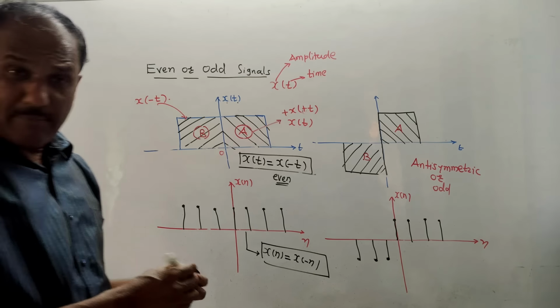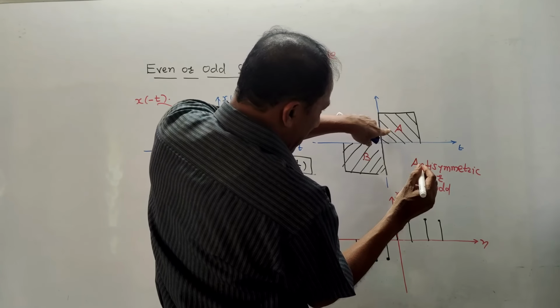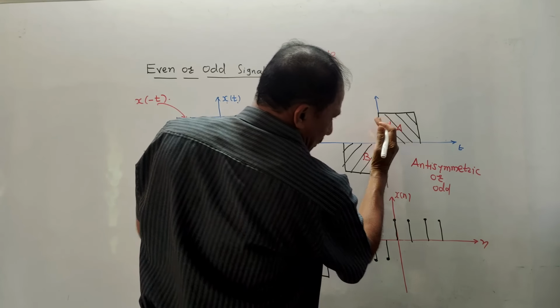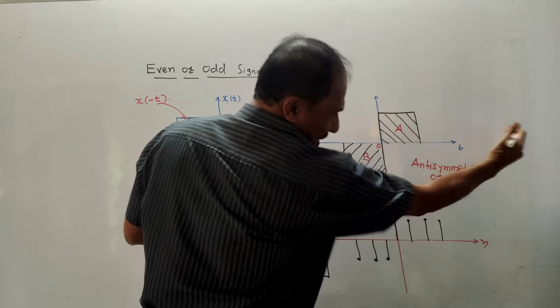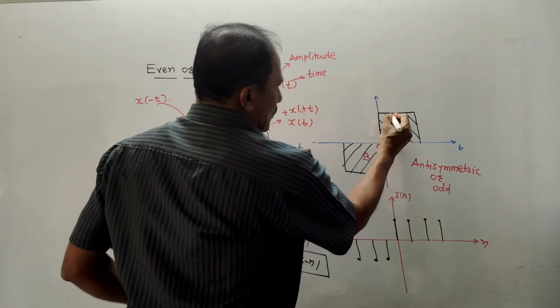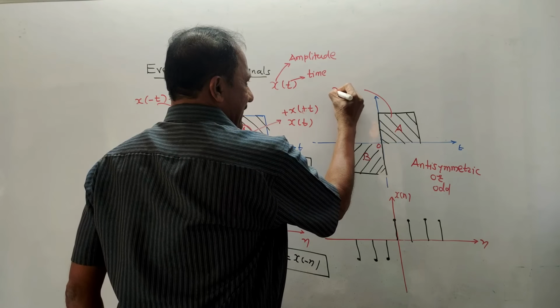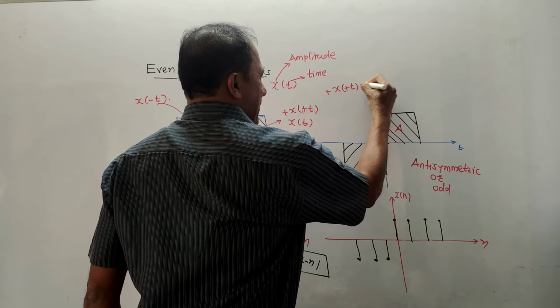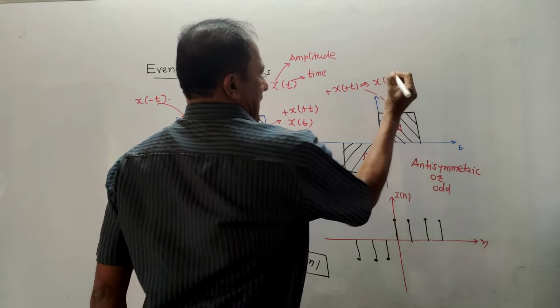Now about the mathematical equation. Look at part A. For part A, time is positive because this is zero, and part A is at the RHS side. So time is positive. Amplitude is also positive. So for part A, the mathematical equation is plus X of plus T. That means simply it is X of T.